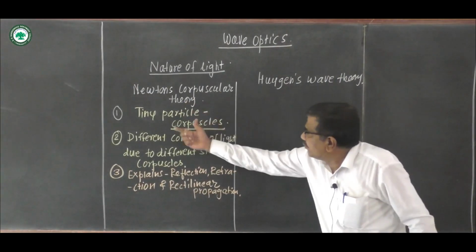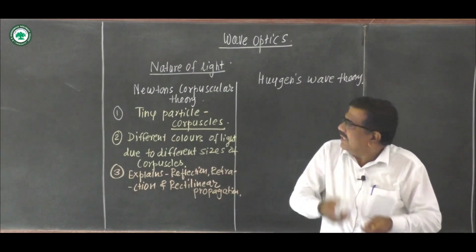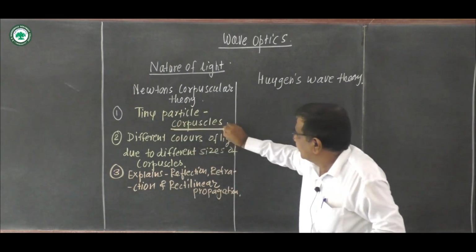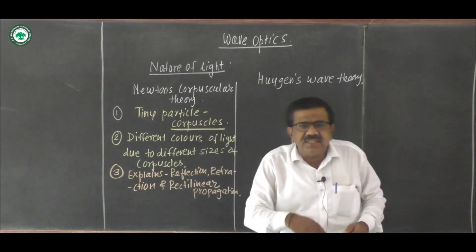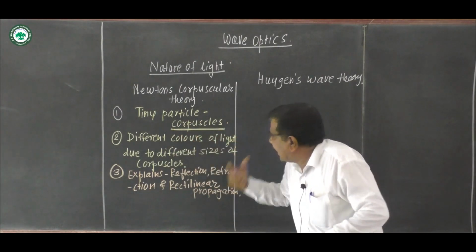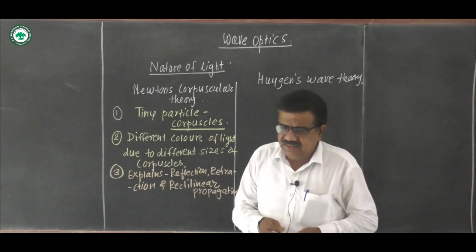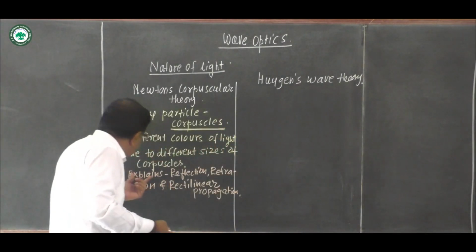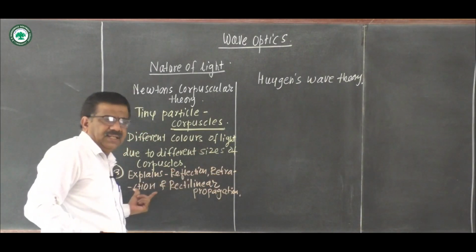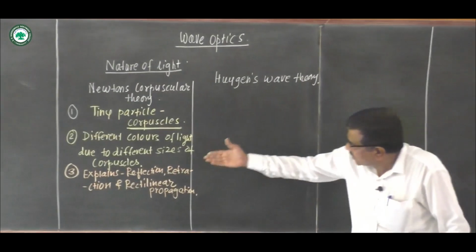According to Newton's corpuscular theory, light consists of very small particles. We call them tiny particles called corpuscles. And they travel with the speed of light. Different colors of light are due to different sizes of these corpuscles. This theory explains reflection, refraction, and rectilinear propagation of light. That is, light travels in a straight line.